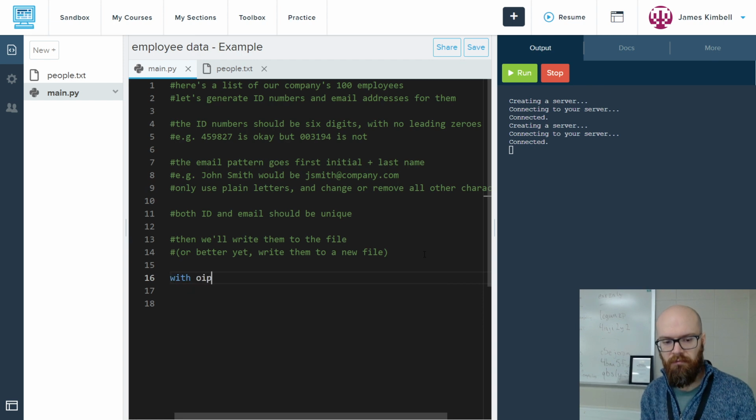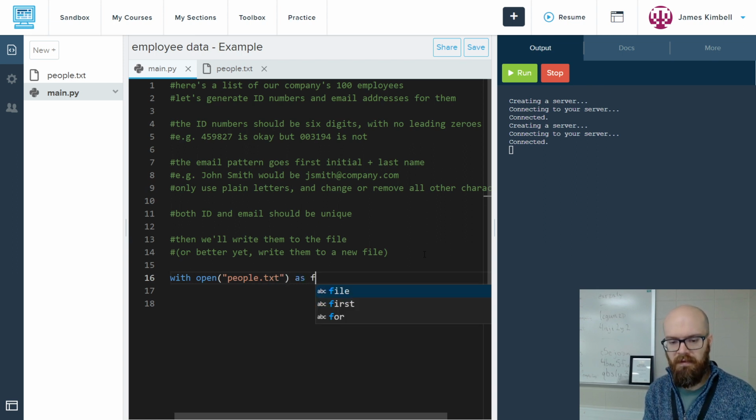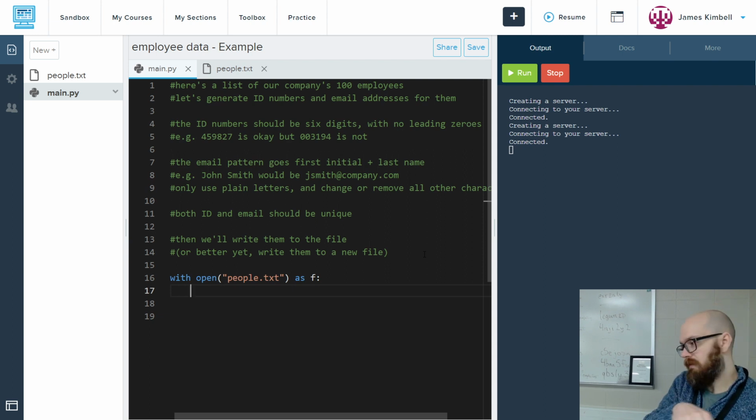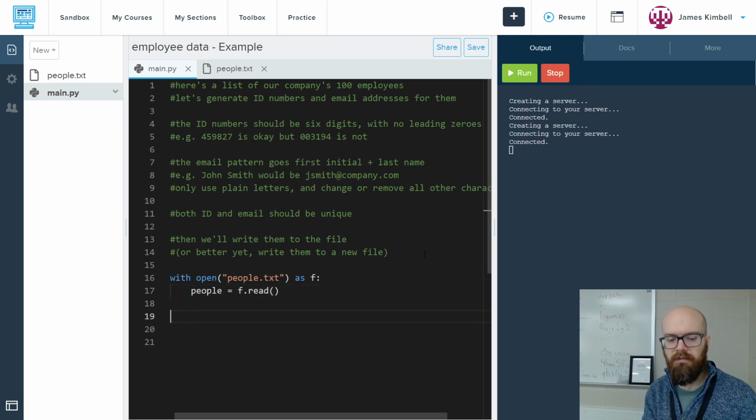So I'm going to say with open people.txt, that's the name of the file, as f. This is what we talked about last time. With is a context manager. It says anything that's indented under here is going to be handled in terms of errors, in terms of closing after we're done. It saves us the work. And then I could say people equals f.read. That's what we did last time when we wanted the whole file in one big blob.